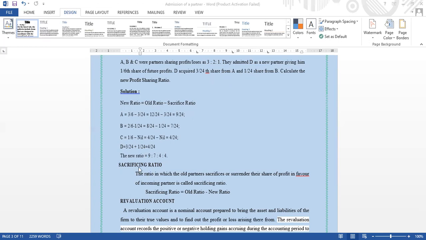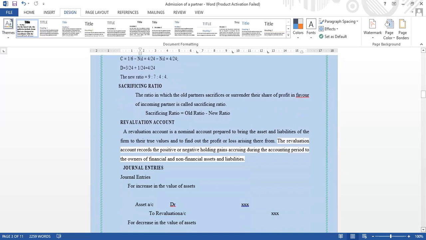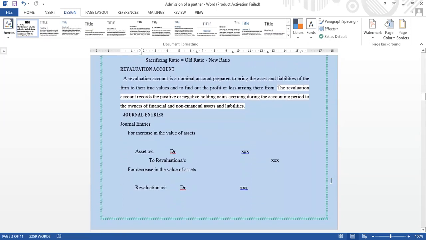Then we can see the sacrificing ratio. The ratio in which the old partners sacrifice or surrender their share of profit in favor of the new incoming partner of the organization is called the sacrificing ratio. Sacrificing ratio is equal to old ratio minus new ratio. Okay. So then we can see the revaluation account.